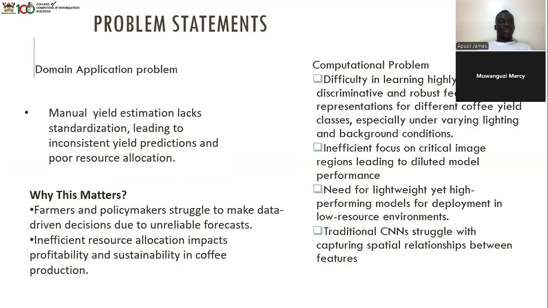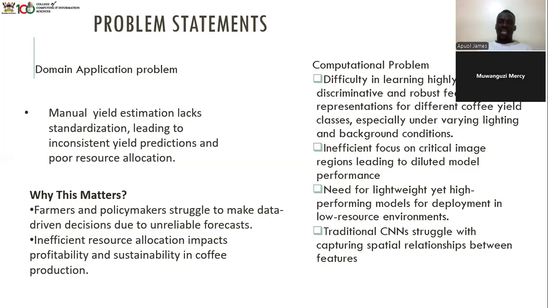So our problem statement was generated from manual yield estimation, lacking standardization and leading to inconsistent yield predictions and poor resource allocation, which was untrustworthy. And why this matters: farmers and policymakers struggle to make data-driven decisions due to unreliable forecasts, and inefficient resource allocation impacts profitability and sustainability.